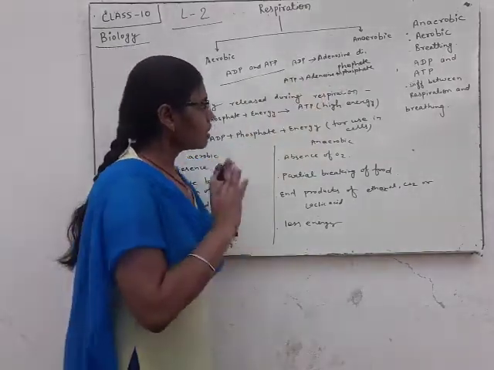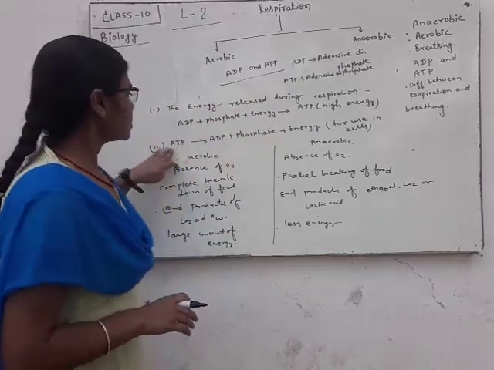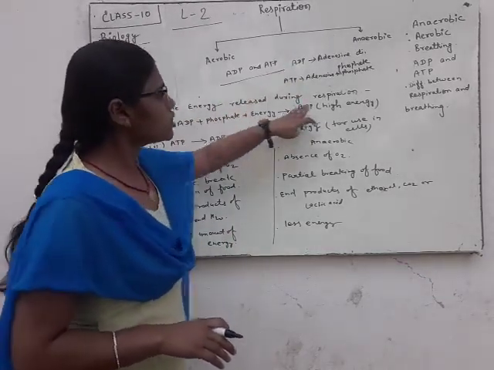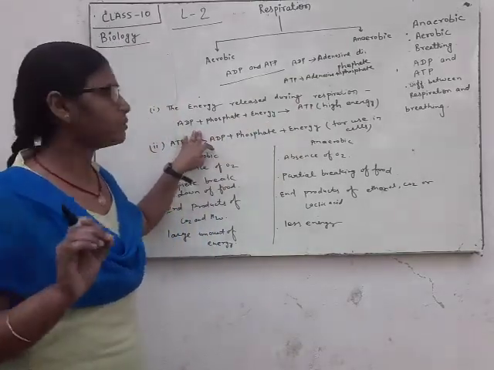Okay, the energy released during respiration is stored in the form of ATP.